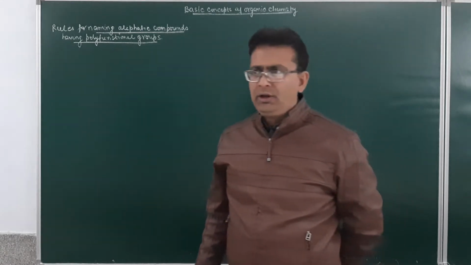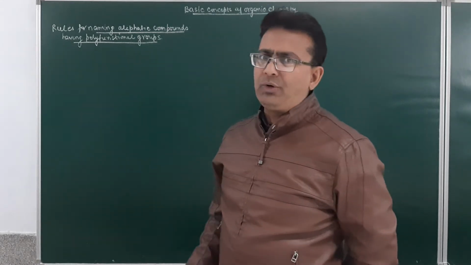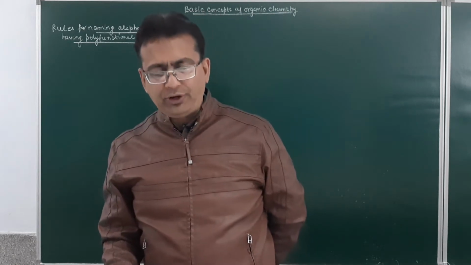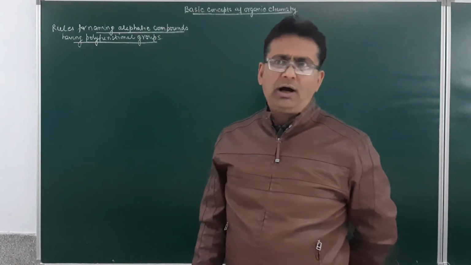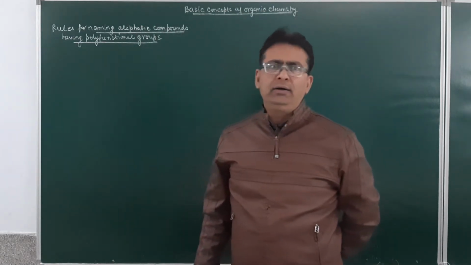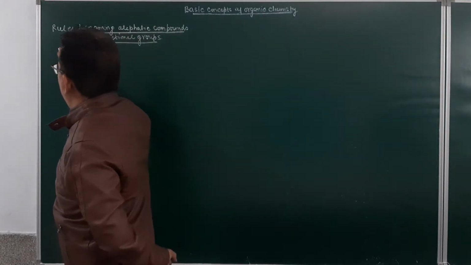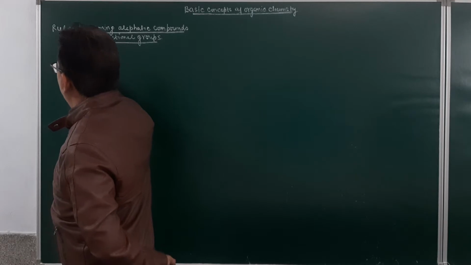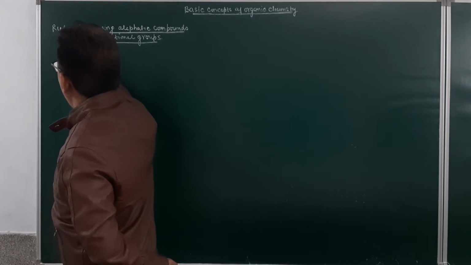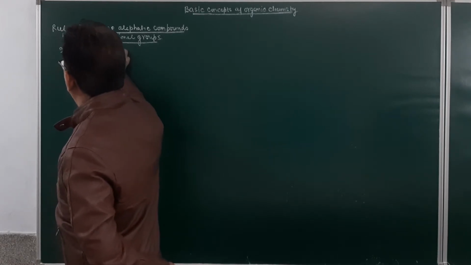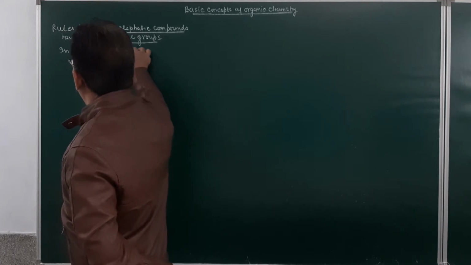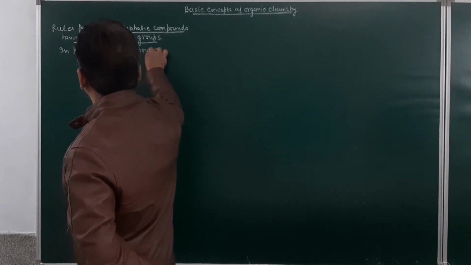In a polyfunctional compound, the senior functional group will be selected according to a seniority table.